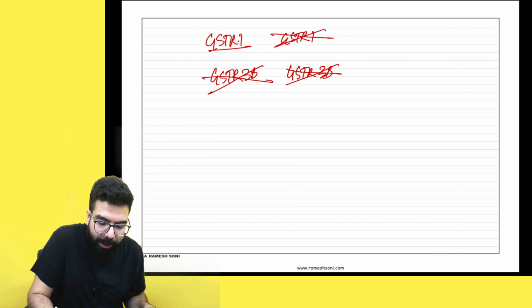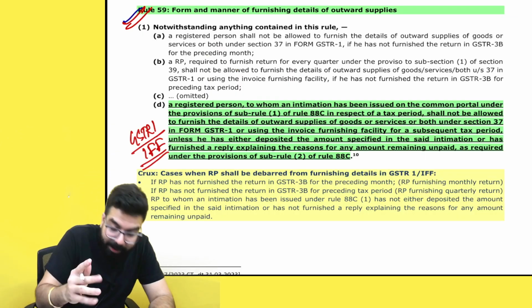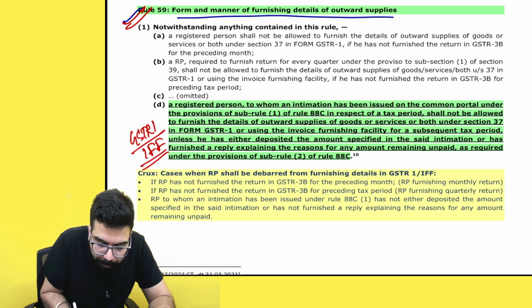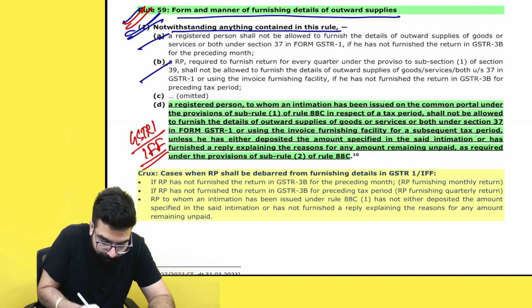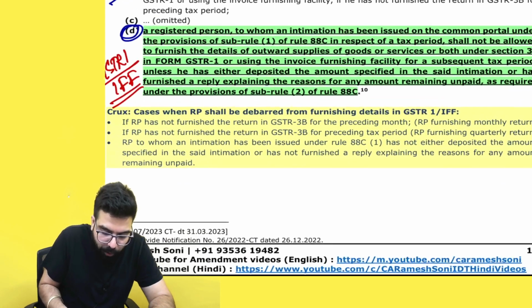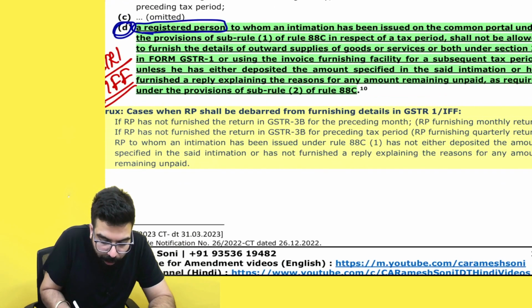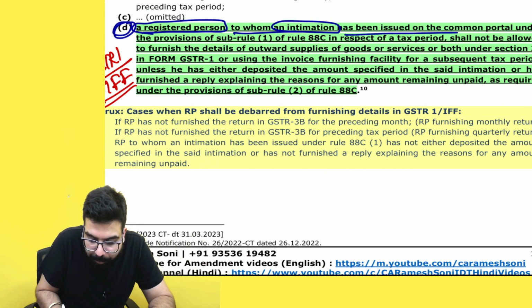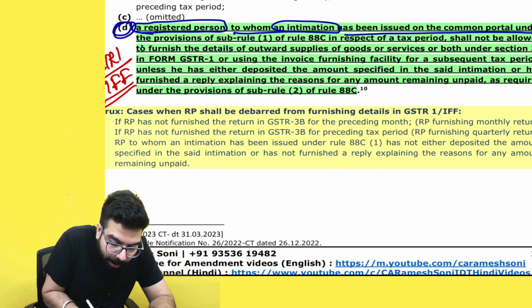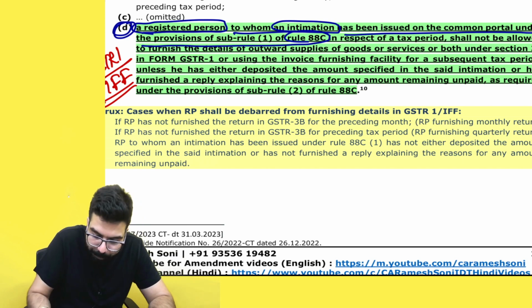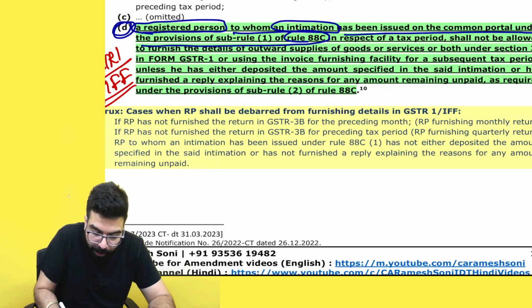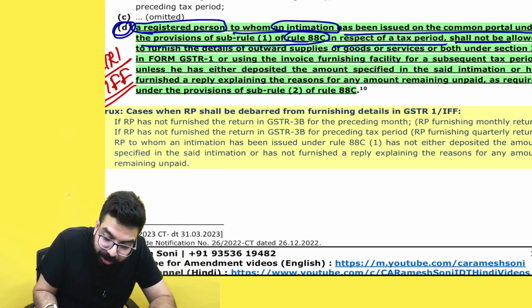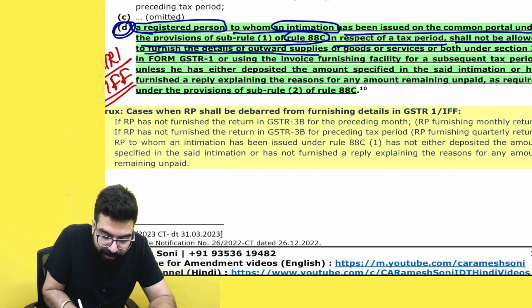So that is what they are telling over here. Notwithstanding anything contained in this rule, these 2 points were already there. One new point has been inserted, wherein a registered person to whom an intimation has been issued on the common portal under rule number 88C, meaning you have been given an intimation in GST DRC 01B in respect of a tax period, shall not be allowed to furnish the details of outward supply.